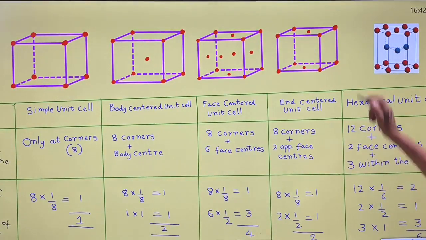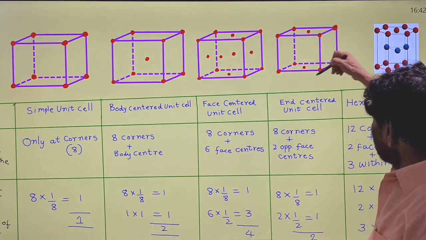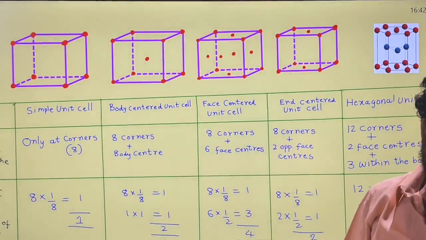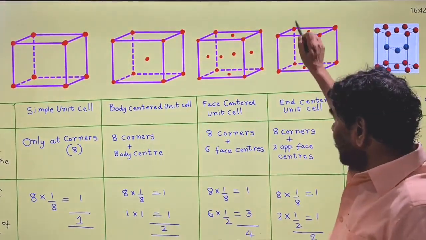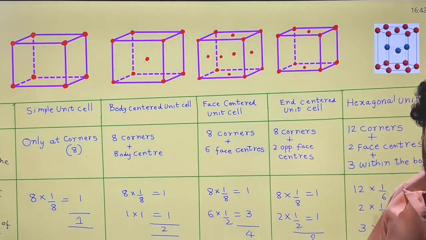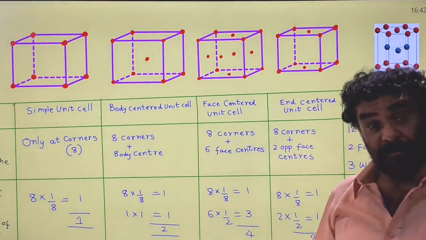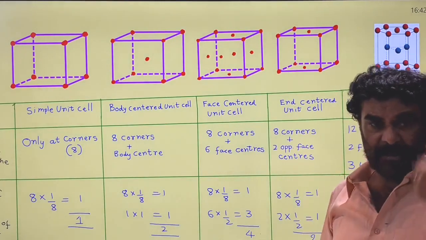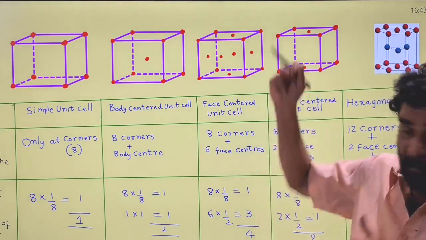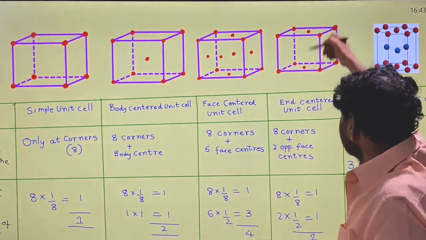At the 8 corners, there are 8 lattice points. In addition to that, there are 2 more lattice points on the face centers. There are 6 face centers, and they are on opposite sides of the faces.